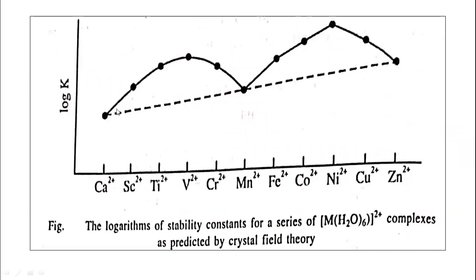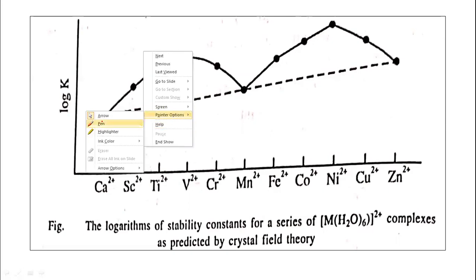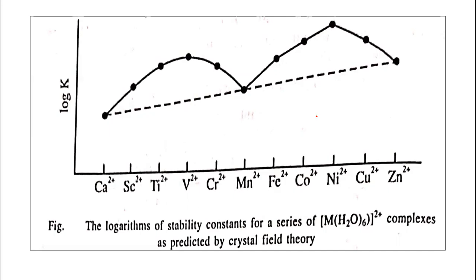But actually, another curve is obtained. Experimental data shows that the log K value of the vanadium 2 plus complex is highest here. Similarly, the log K value of the nickel 2 plus ion is highest here.